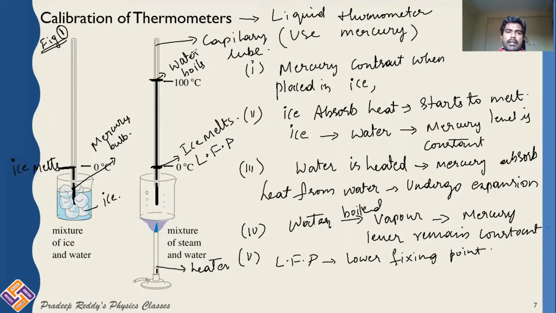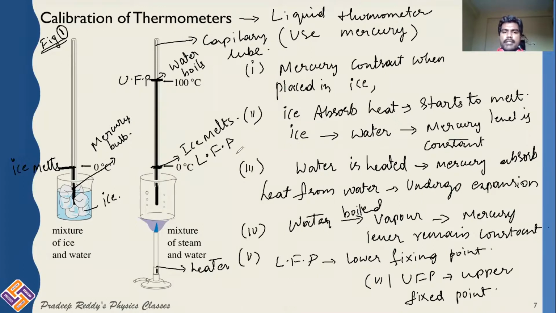And the point where water boils is said to be UFP, and UFP is called upper fixed point. Now we have marked 2 points on the mercury column. One is the lower fixed point and the other is the upper fixed point.